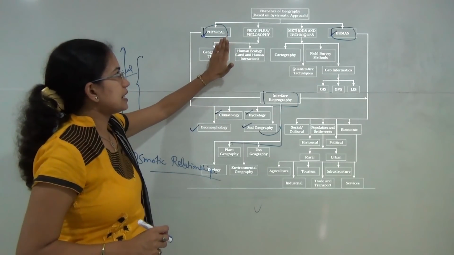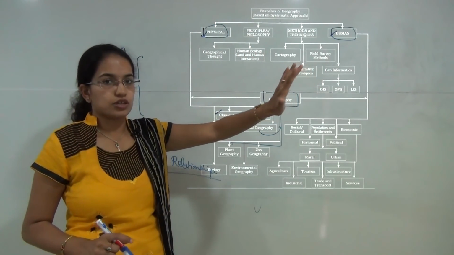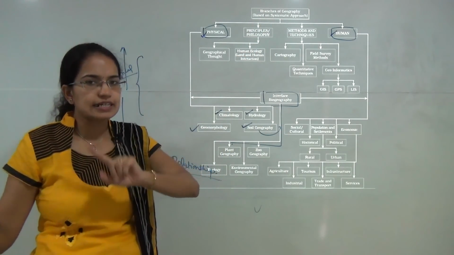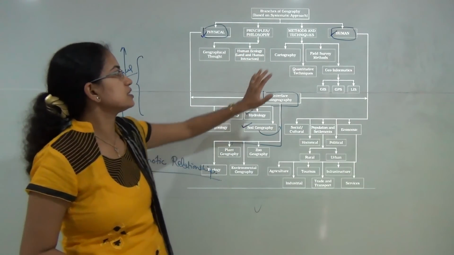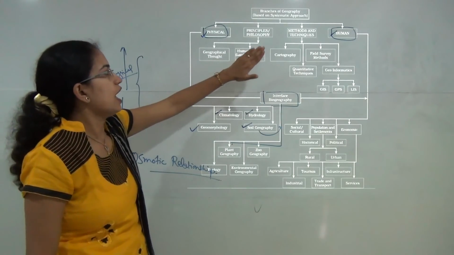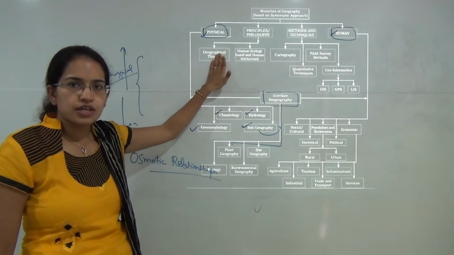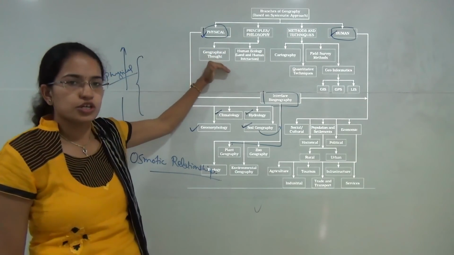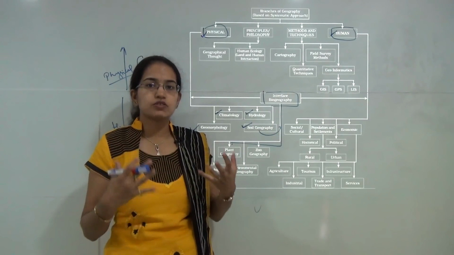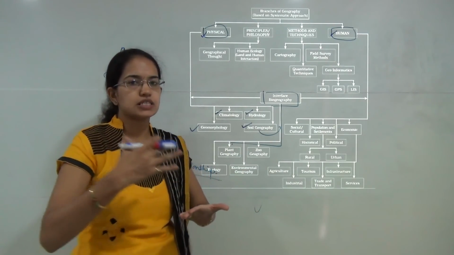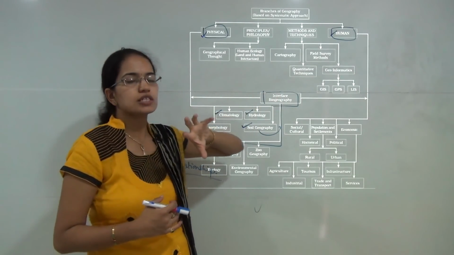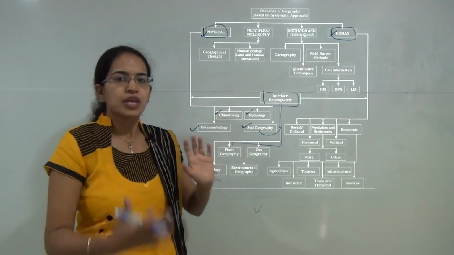Now, be it physical geography or human geography, which are streams of systematic geography, or on the other hand regional geography, for all of these there are a few principles which are common, and these are the principles of geographical thought and human ecology. When we say geographical thought, we consider the history of geography as the mother of geography, which forms the basis or the foundation for each and every element in geography. And finally human ecology, which talks about the interaction of human beings with the land.